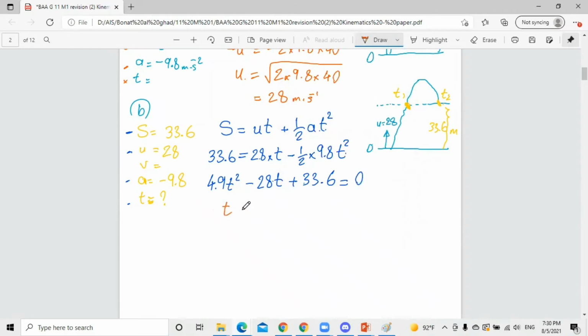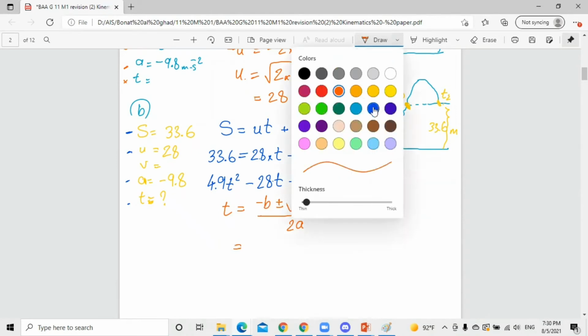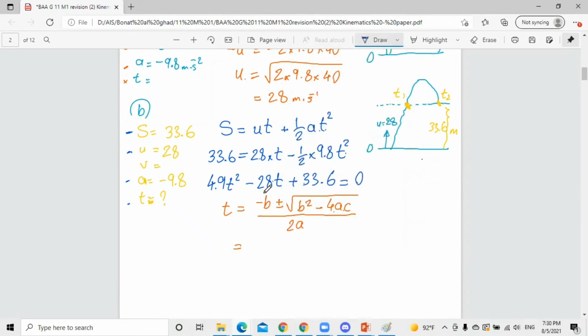That's t, the unknown value, equals negative b plus or minus the square root of b squared minus 4ac, divided by 2a. So let's substitute the values that we have here. We have negative 28, negative, so it will be plus 28. As we all know, this is a, this is b, and this is c, because we know that it's ax squared plus bx plus c is equal to 0.